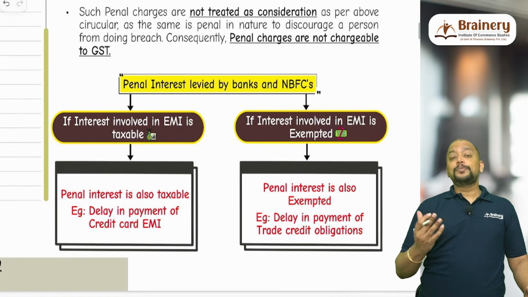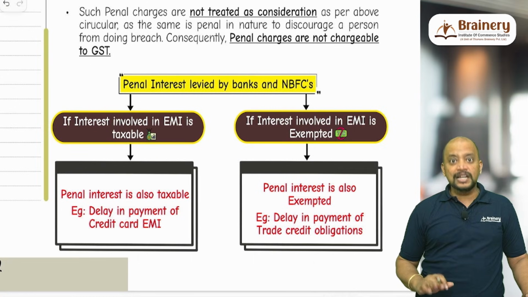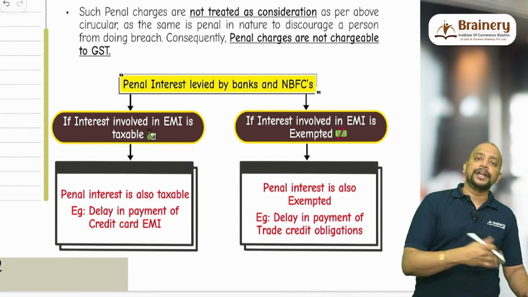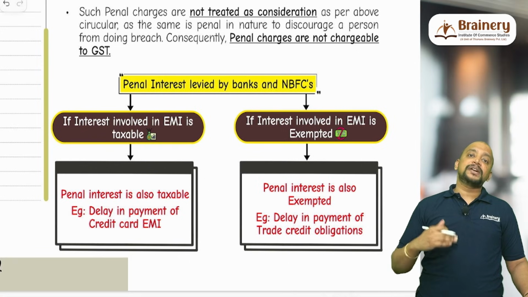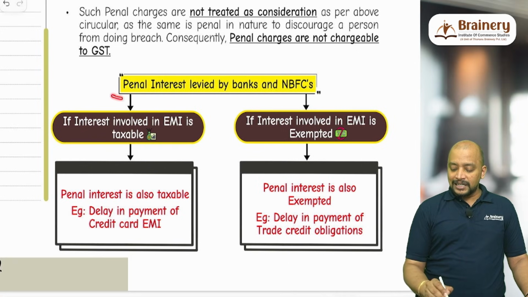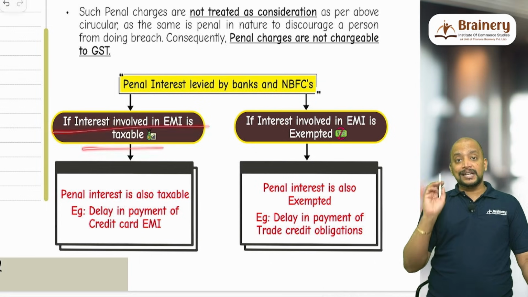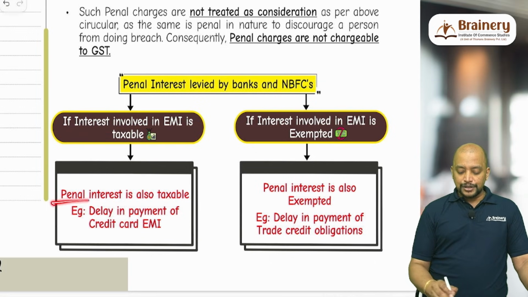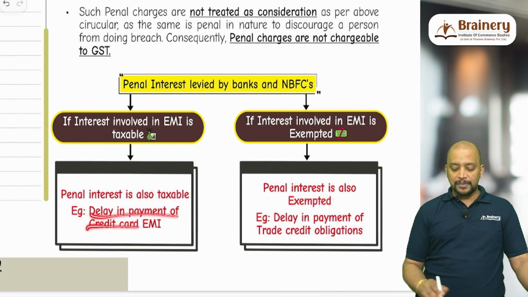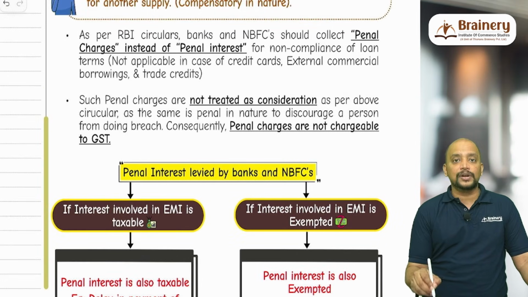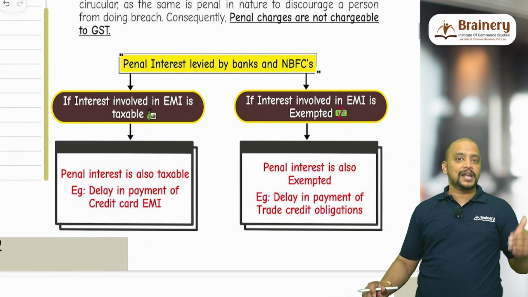Then, what about penal interest? Penal interest is covered under GST, but again, it is not penal charges, penal interest. It's a different story. But penal interest again depends upon the main interest. Penal interest levied by banks and NBFCs: if interest involved in EMI is taxable, then penal interest is also taxable. For example, delay in payment of credit card EMI. Because for credit card, this penal charges circular is not applicable. So still it is called as penal interest.